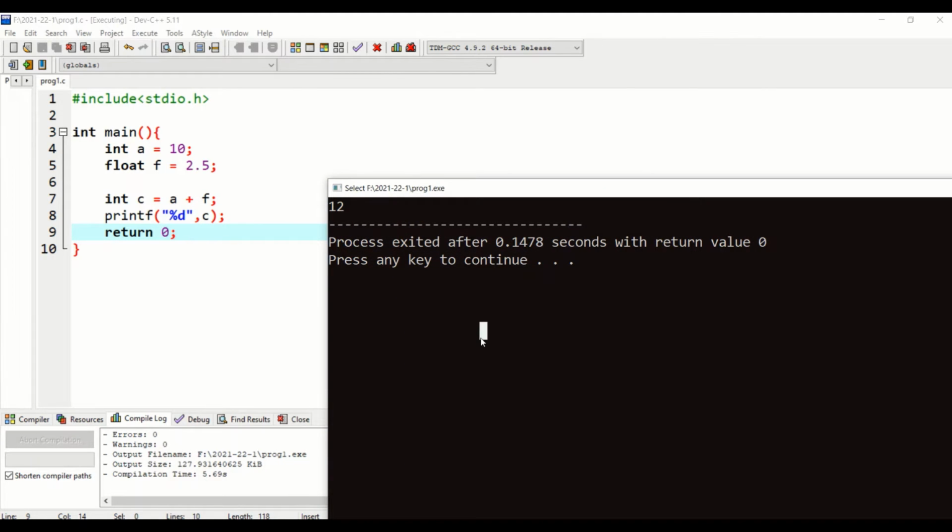Why? Because the type of C here is integer and the type of the expression a plus f is float. So you are performing a higher data type to a lower data type assignment, and in this case type demotion will be done. Type demotion means there is a chance of information loss. So 0.5, which is the fractional part, is not known to the integer data type C, so that fractional part will be truncated and only the integer part will be assigned.